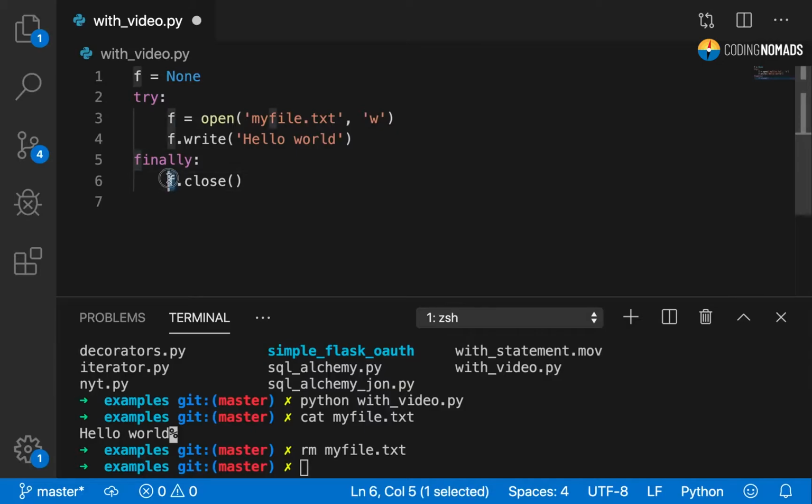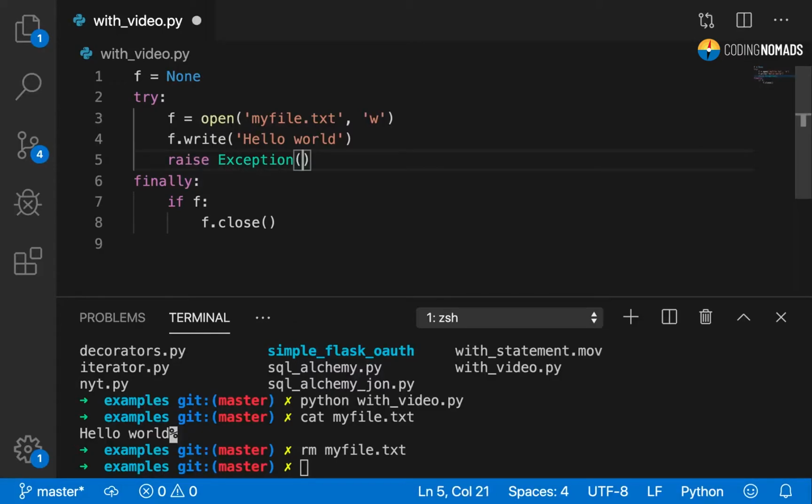Now, f may actually not be defined here, because if the exception happened on line 3 during the open statement, then f would never be defined. So we also need the additional check to see if f was closed. So this is what a proper code should look like. Now, even if we raise an exception here, or if our write call throws an exception, we will still hit the finally block and close the file properly. So this is how the code should look like.